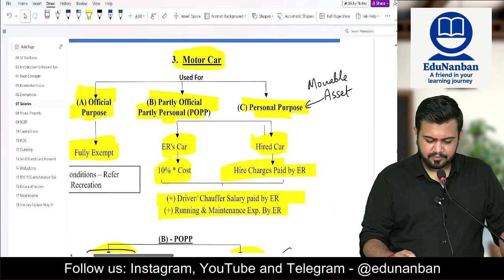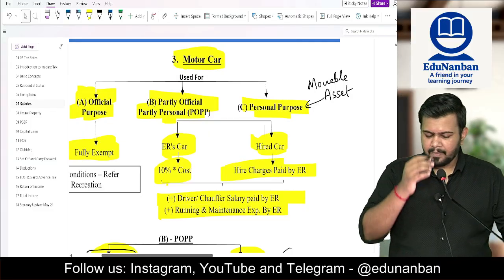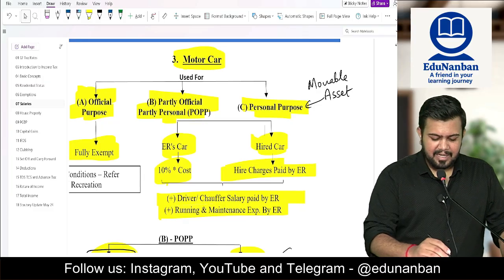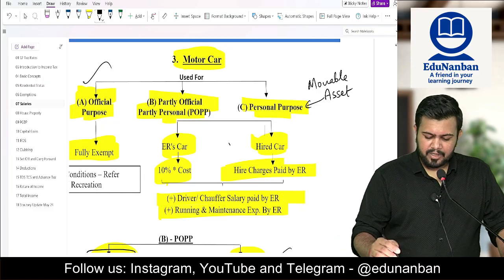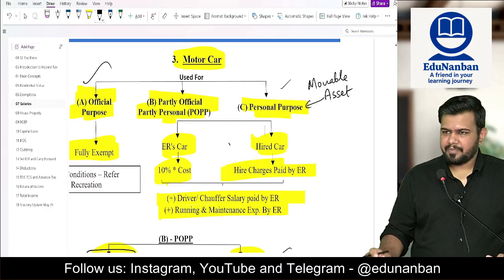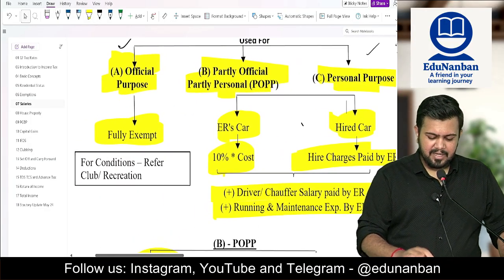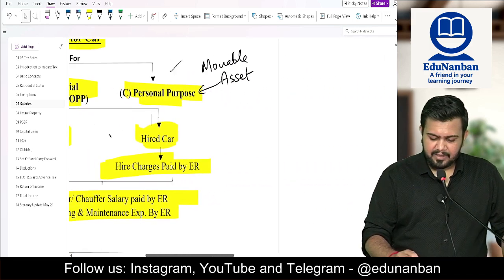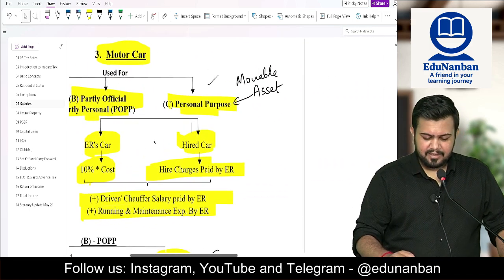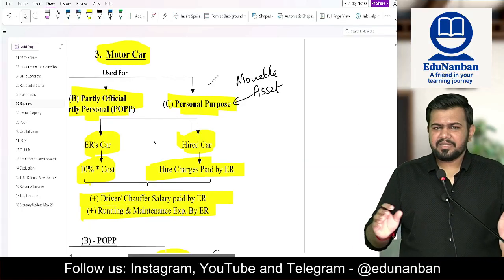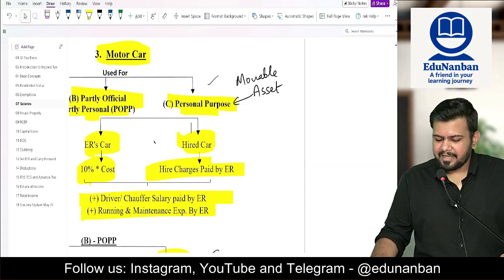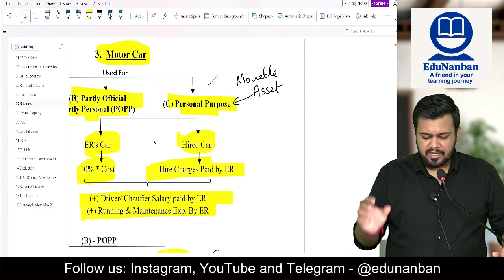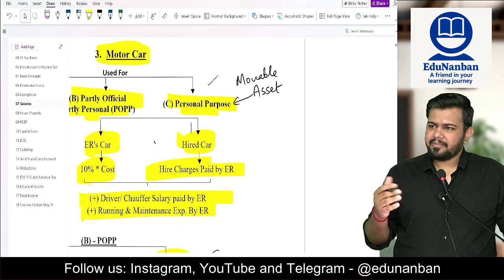Next, motor car. When a motor car is given to the employee, you have to see whether the car is used only for official purpose, only for personal purpose, or partly official, partly personal purpose. Only for official purpose, it is fully exempt. Okay? Then when it is for personal purpose, treat it as a movable asset. In a movable asset, what will you do? Employer's car or hired car. If it is employer's car, 10% of cost. If it is a hired car, then the charges paid by the employer.